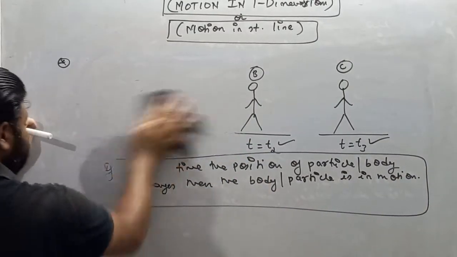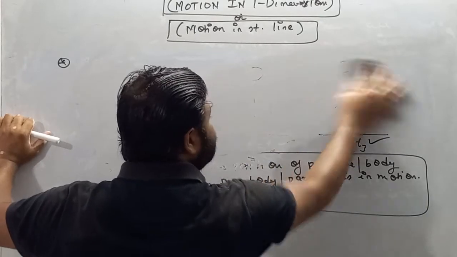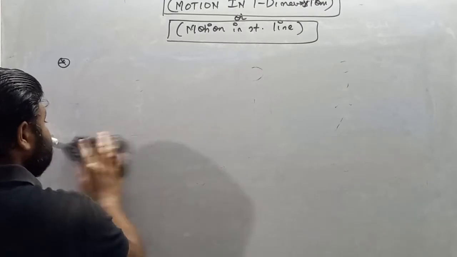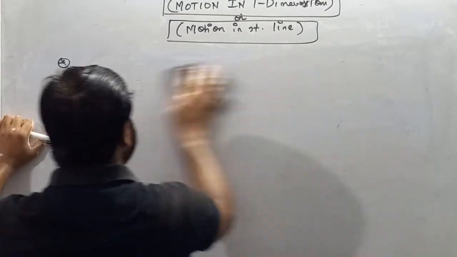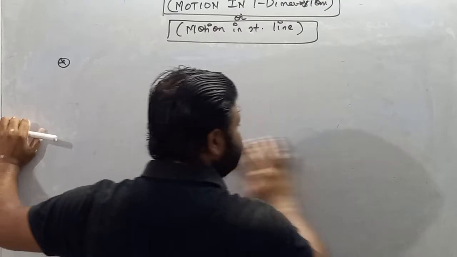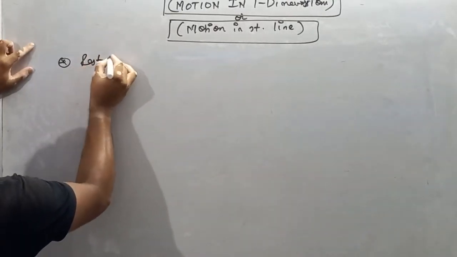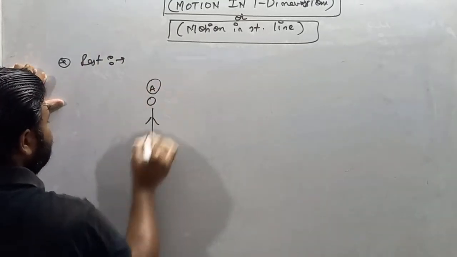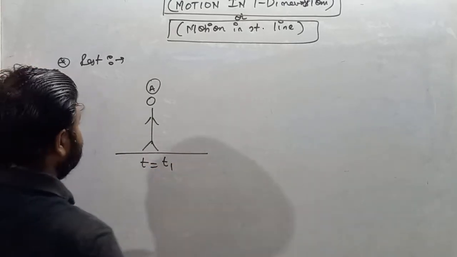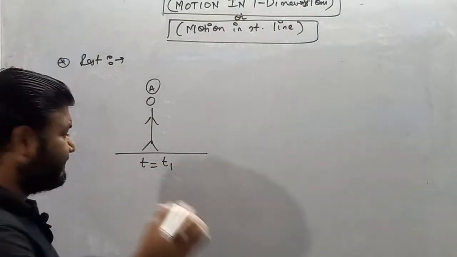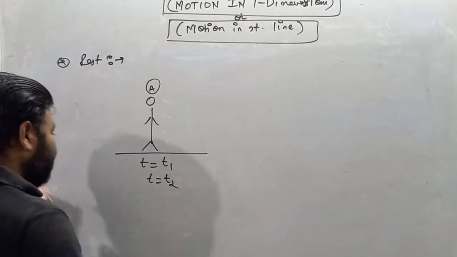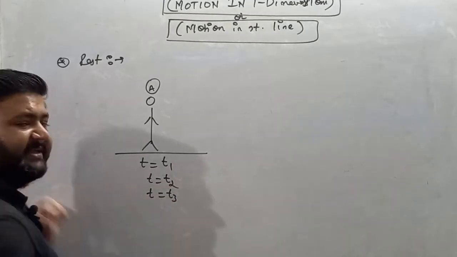Now we will discuss rest. If the position of a particle does not change with respect to time, my dear students, time changes but the position of the particle does not change, then we'll say the particle is in rest condition. So write down rest. Let's suppose I'm standing at point A at time t equals t1. After some time, t equals t2, still I am standing at A. After some time, t equals t3, I am standing at A.